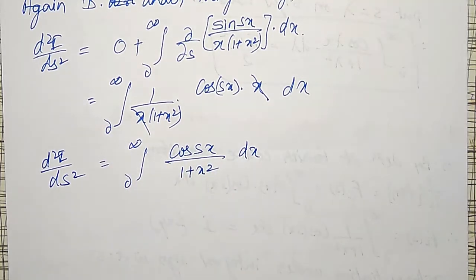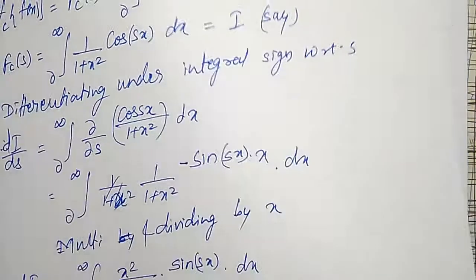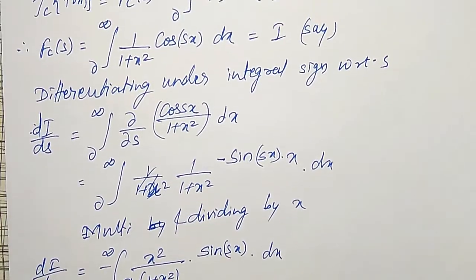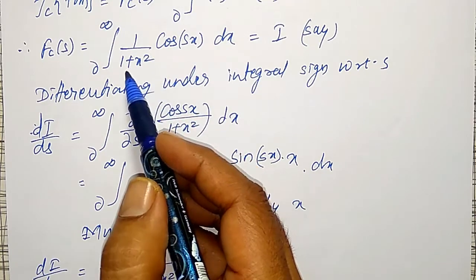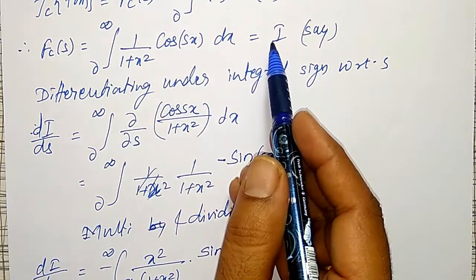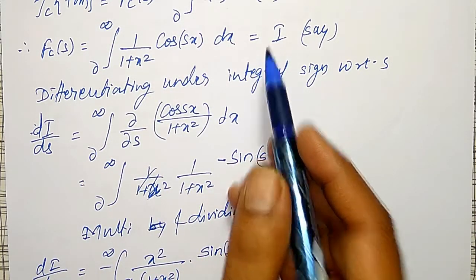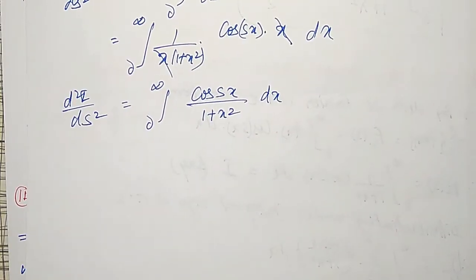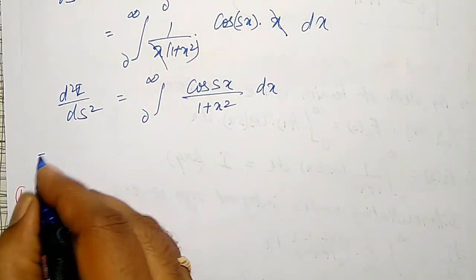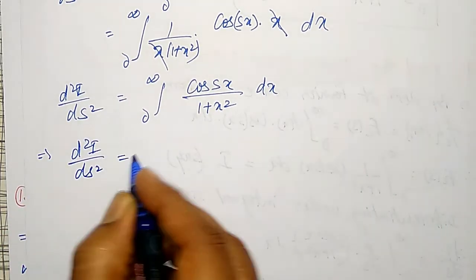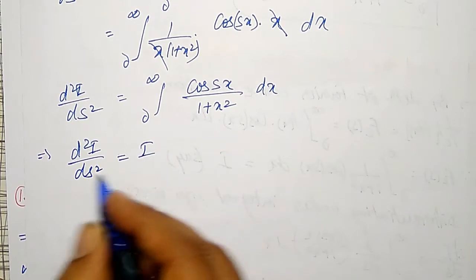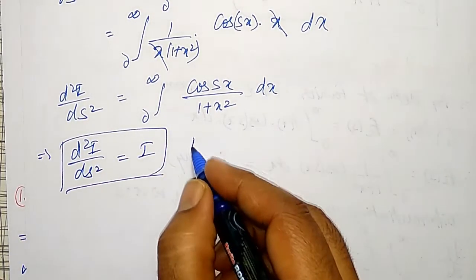But what about this integration? That integration is nothing but what I have substituted in the previous, that is cos sx divided by 1 plus x square integration from 0 to infinity, which is nothing but equal to again I. Therefore I can write this as d square I by ds square equal to I, which is the